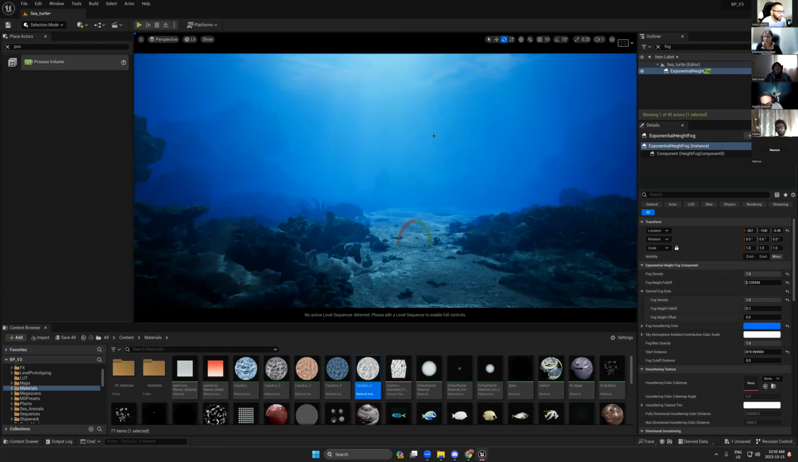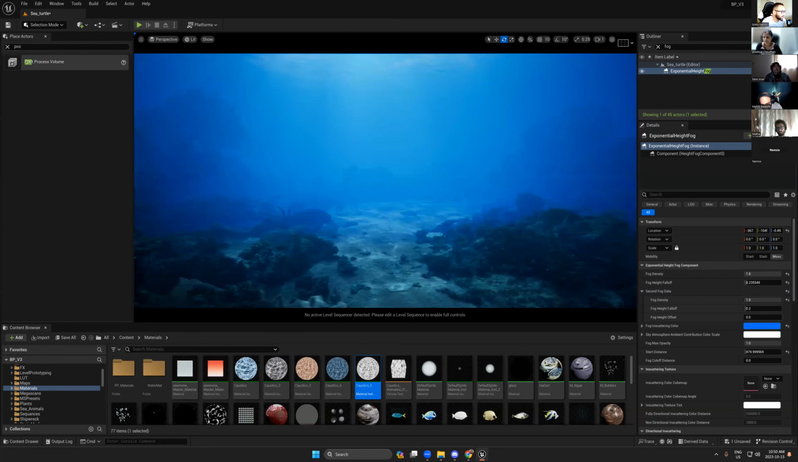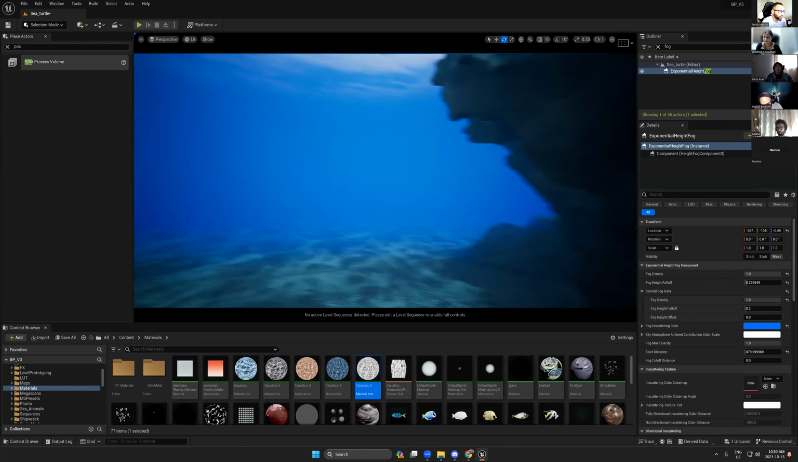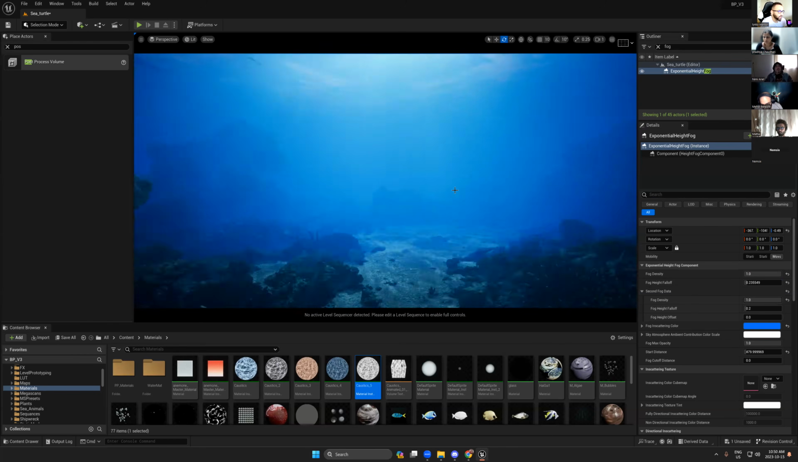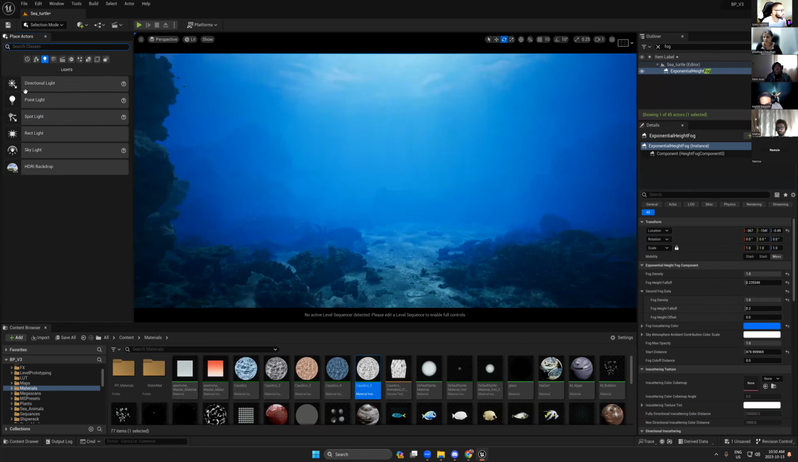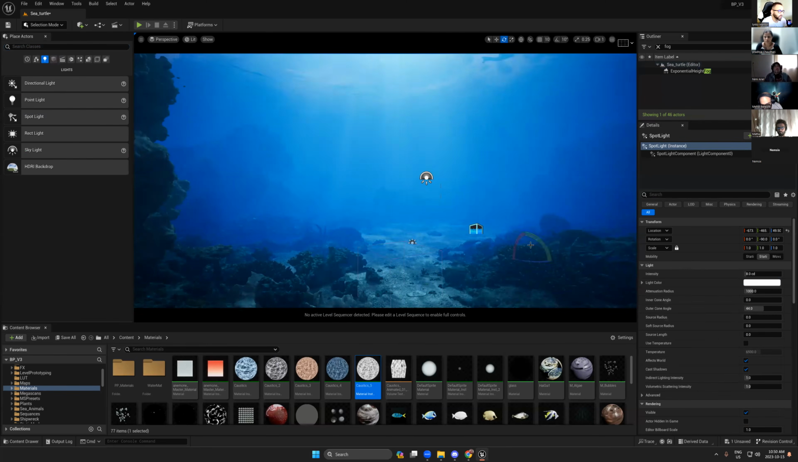Okay, so now we have the basic lights mode. If we move around now, we can really see this light. So now it's time to use some fake lights. Let's say I'm going to use this light.